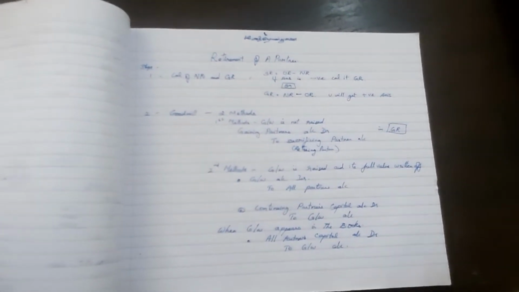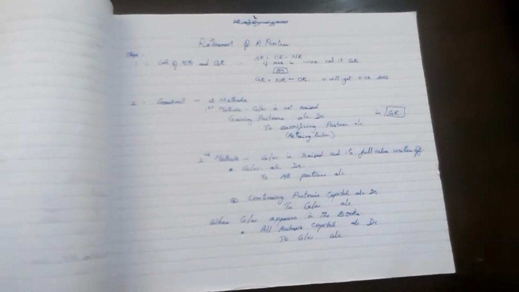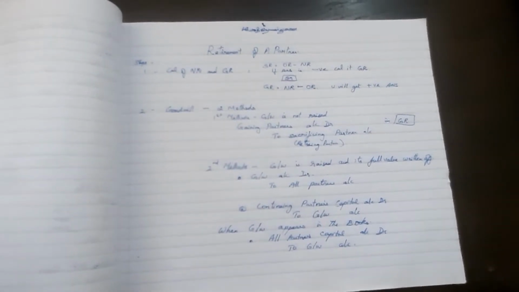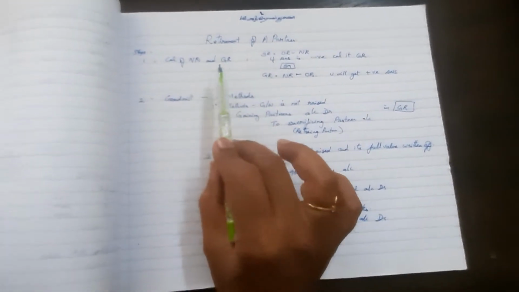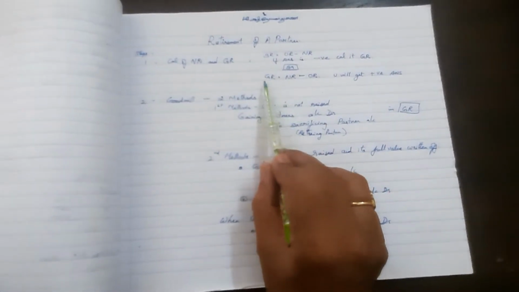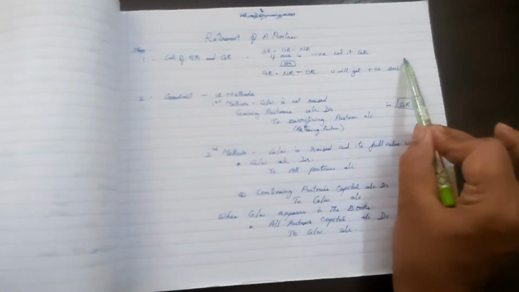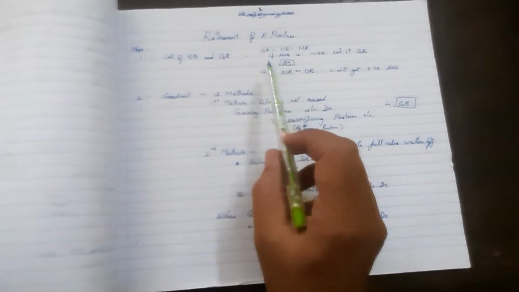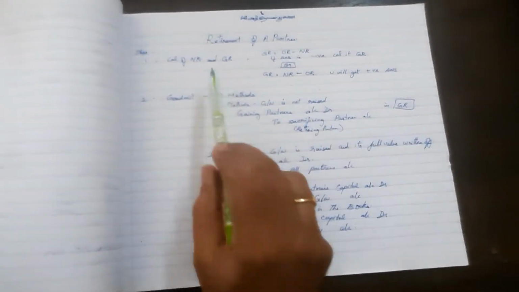The retiring partner will move on, so the others are going to be continuing. He might give his share to the others or he might give it to one particular partner. Like that the instruction will be given depending upon the sum, and you will do it accordingly. So it won't be much difficult. Clear instruction as to the new ratio will be given. From new ratio and old ratio you will calculate the gaining ratio. Gaining ratio is NR minus OR. Straight away you can use the formula, or if you are comfortable you can use OR minus NR, but the answer will be negative, so you call it the gaining ratio. That will be the easiest thing.